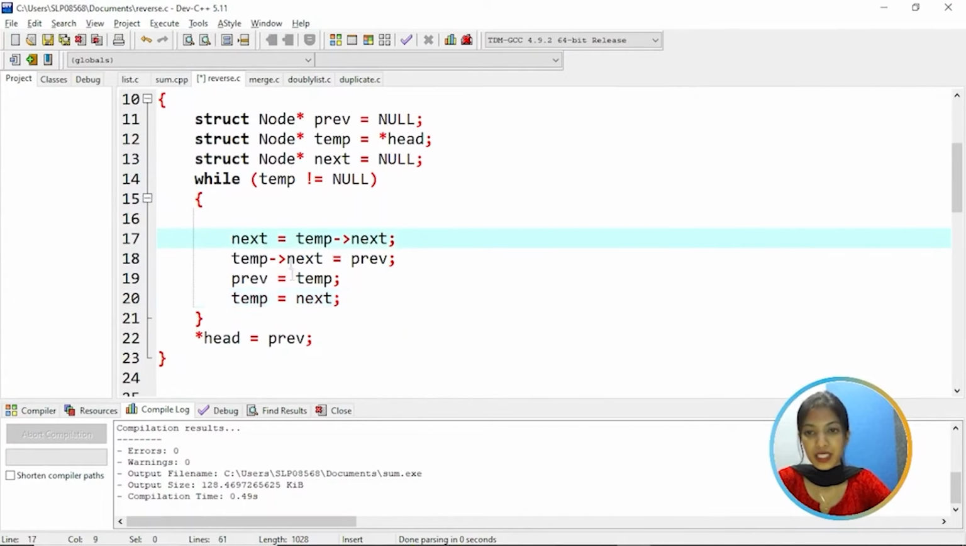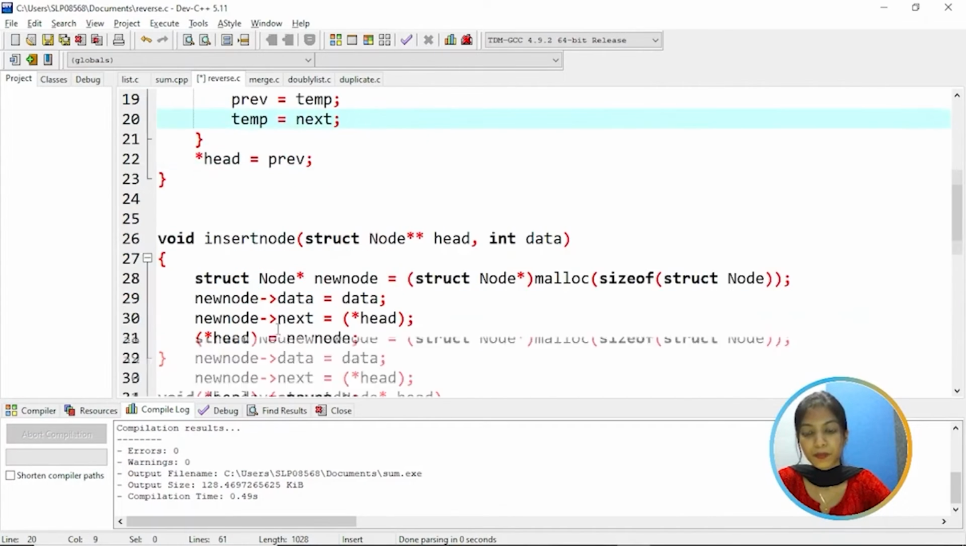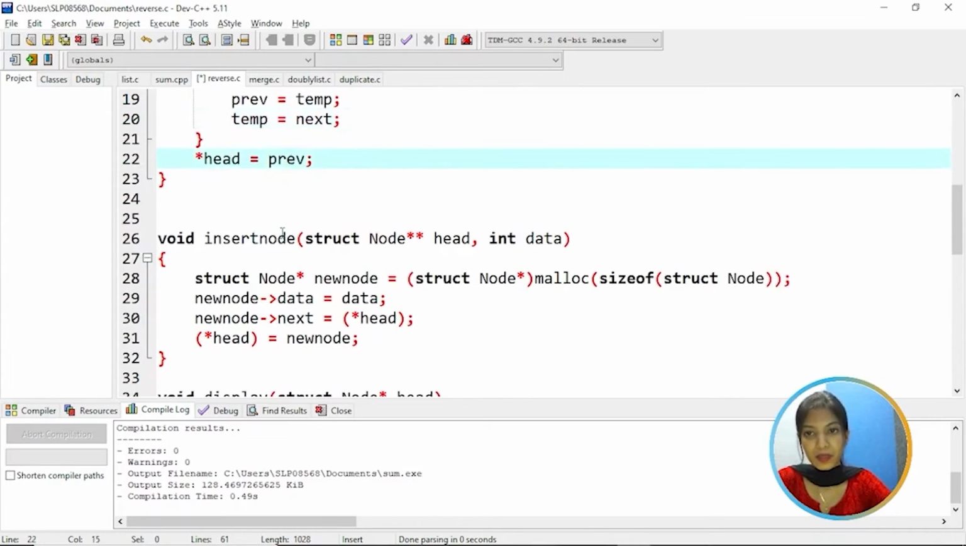For that we are performing this operation: whatever is there in the temp node's next is given to the next variable, and whatever is there in the previous is given to temp's next, and what's there in the temp is given to previous, and finally temp is equal to next. That means whatever is there in the next is assigned to temp. And now head is equal to previous.